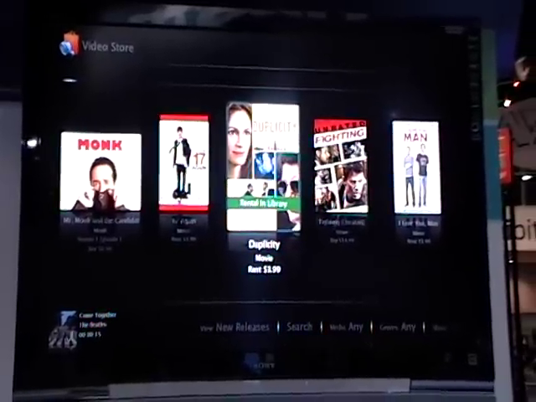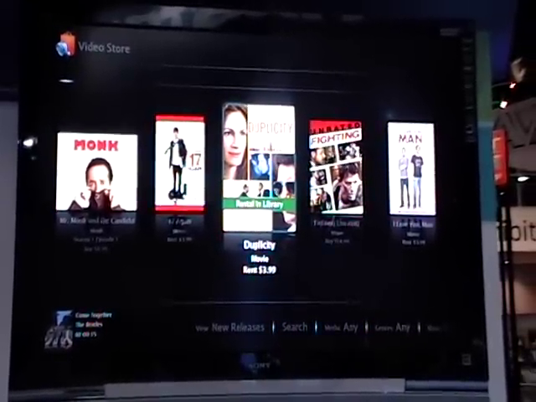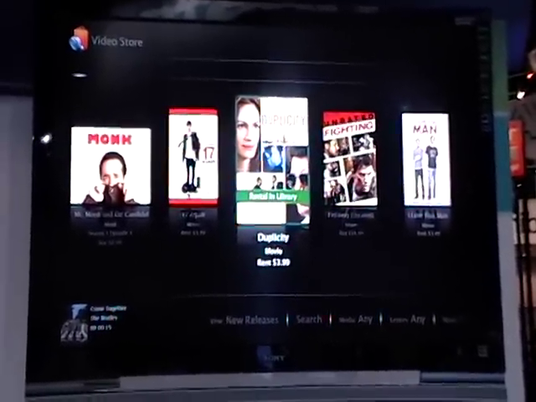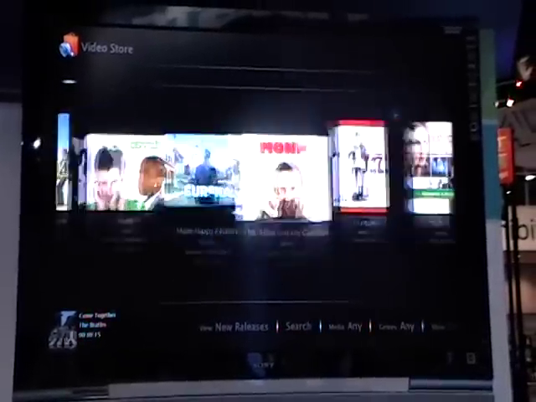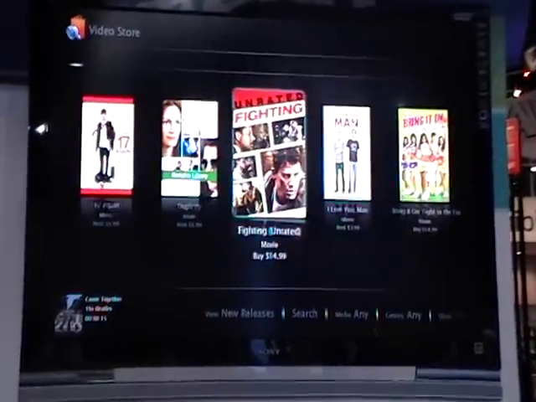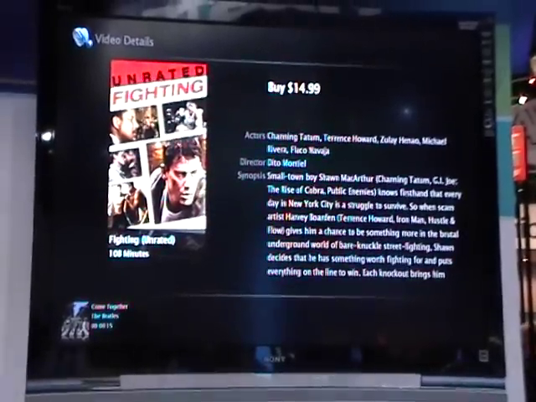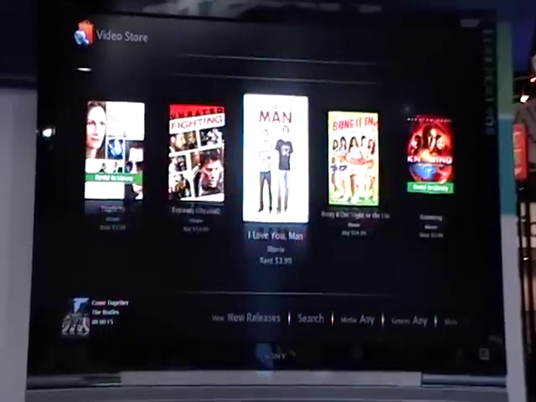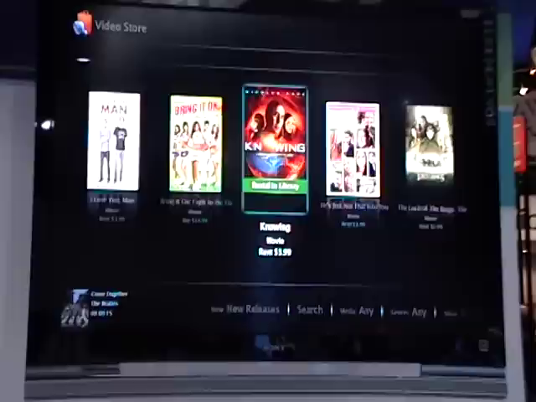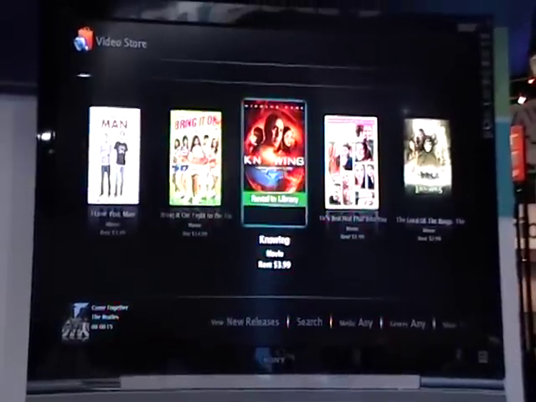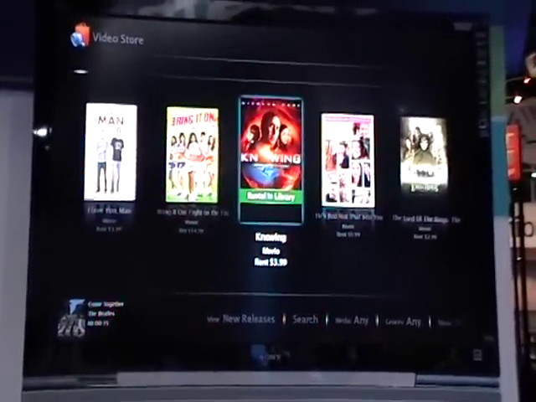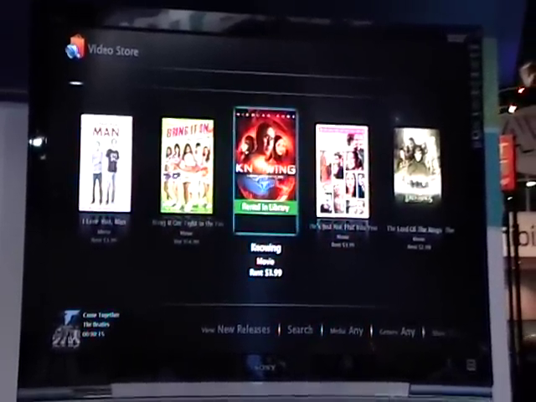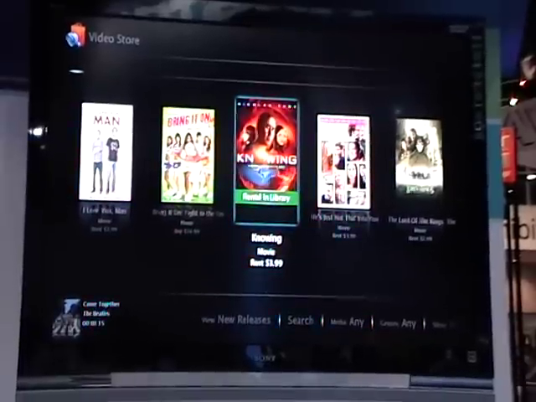So, if we want to fill up our server with content, we can come in here to the video store and just kind of go through and pick the movies that we want. You know, maybe we want to start adding movies. It's as simple as going through, hitting buy, and come back and all the movies will have been downloaded. In this case, we've already downloaded a rental, so we have a nice little green bar here to show that, in fact, it already does exist in your library, so don't go buying it again.